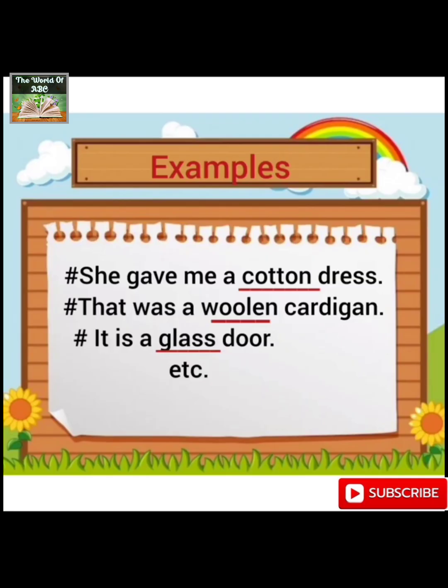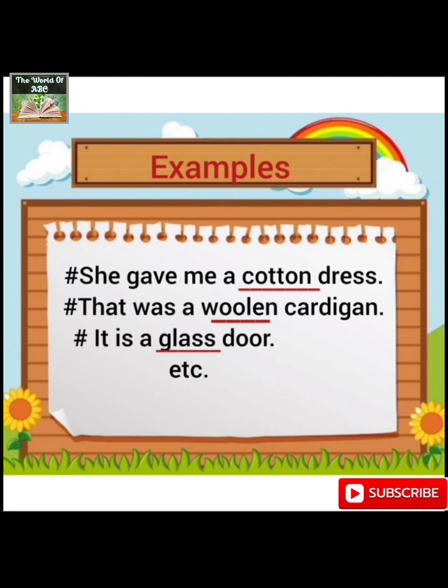Now, all of us know that cotton is an adjective here that is used to modify dress. But which type of adjective is it? It is adjective of material. From cotton, we make different dresses, we make different other stuffs. That was a woolen cardigan. Now, woolen is an adjective of material that is used to modify the noun cardigan.